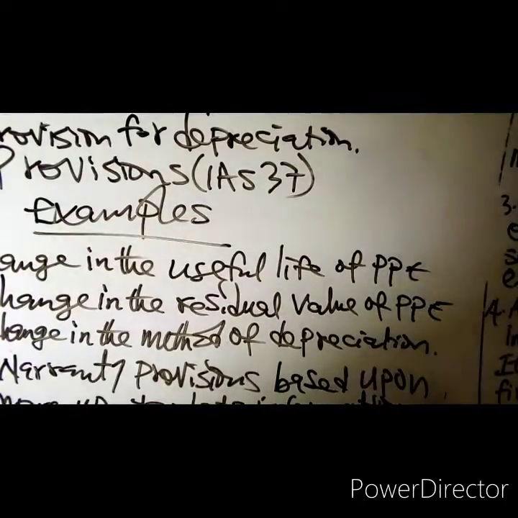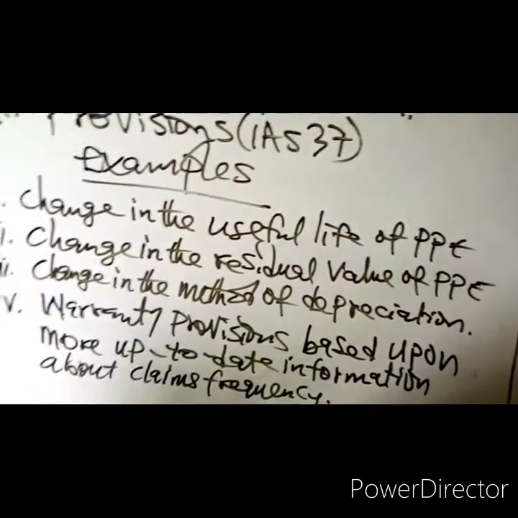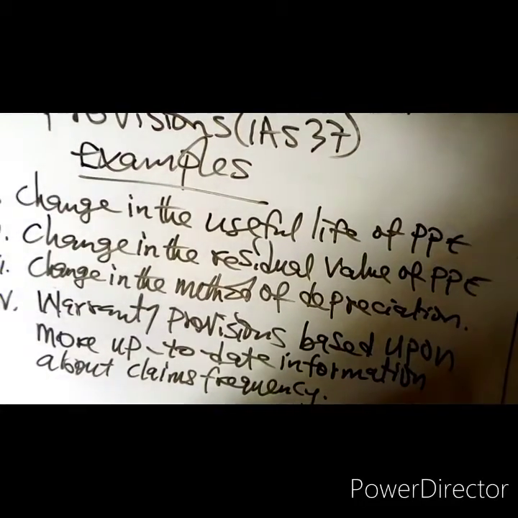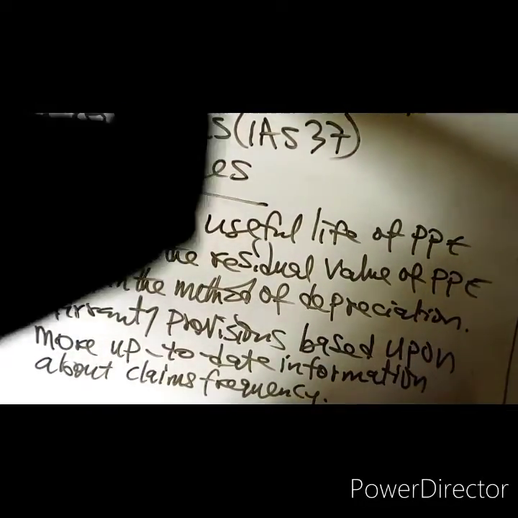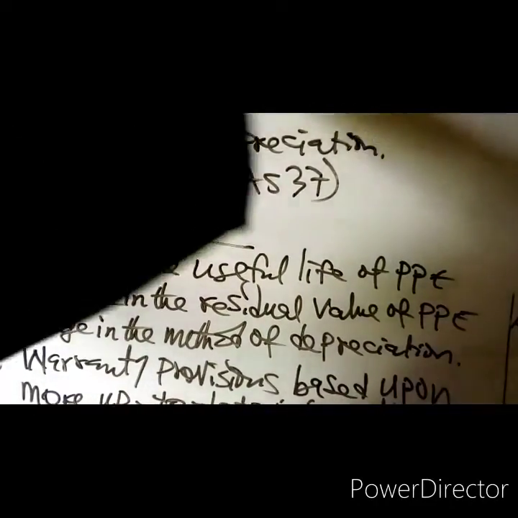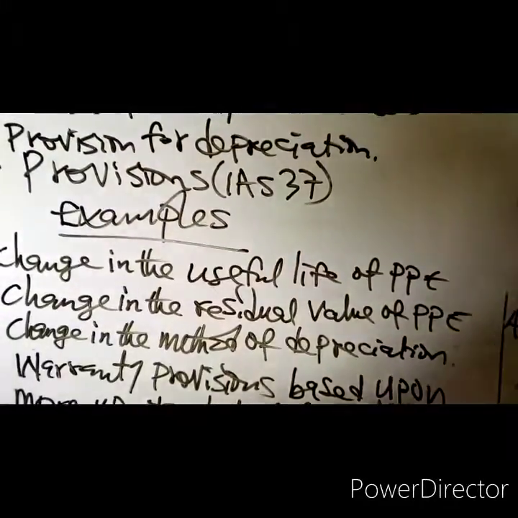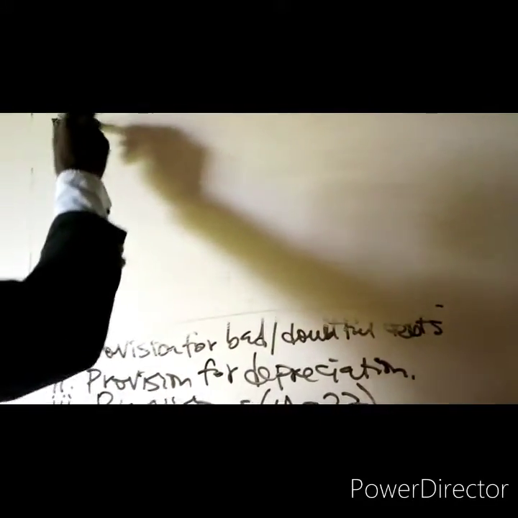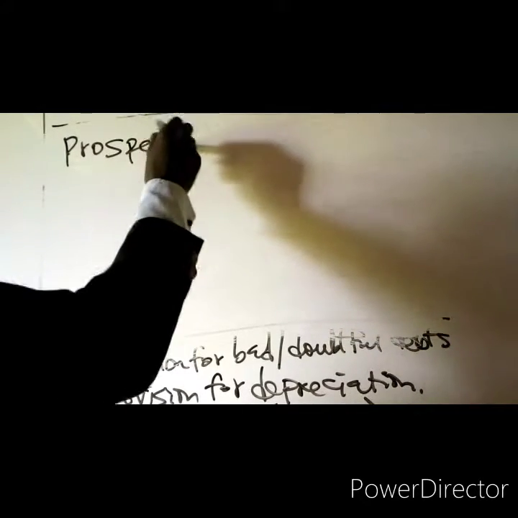So, in accordance with IAS 8, a change in accounting estimate should be applied prospectively. Remember, a change in accounting estimate should be applied prospectively.